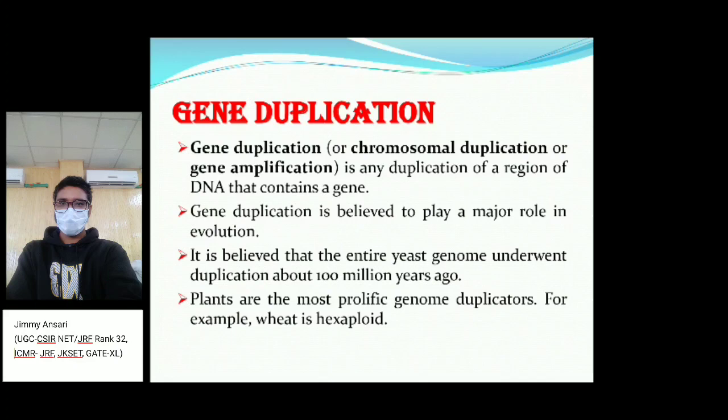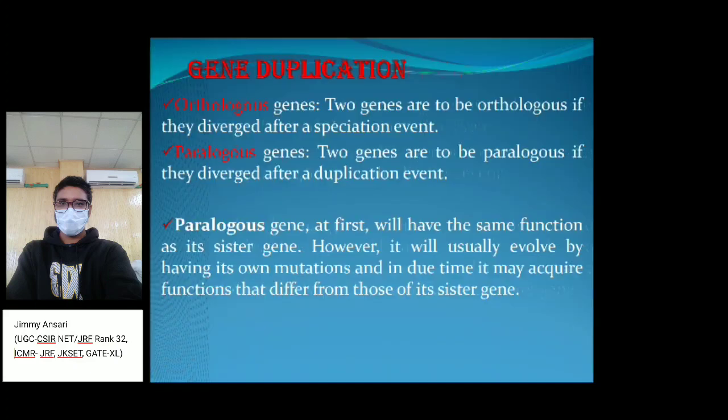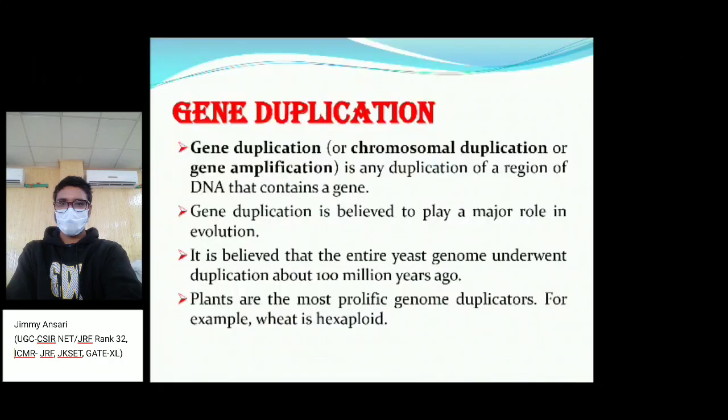An example is the yeast genome, which underwent a duplication millions of years ago. Generally, plant genomes are prolific duplicators. They duplicate at a very fast and rapid rate.